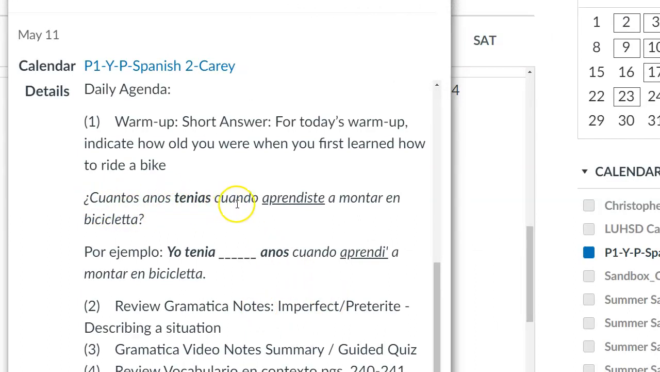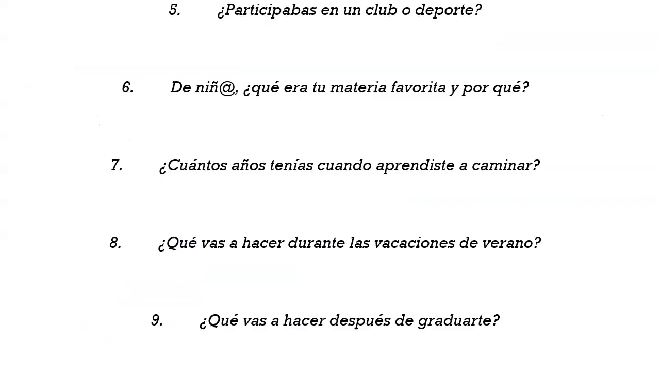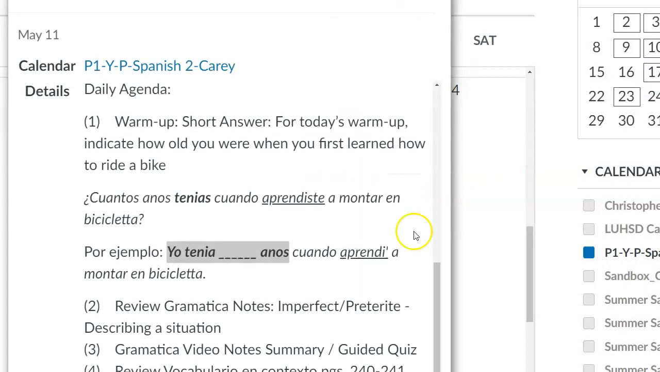For example, ¿Cuántos años tenías cuando aprendiste a montar en bicicleta? You're going to begin by saying yo tenía and then your age. Yo tenía 2 años cuando aprendí a montar en bicicleta. I was 1 or 2 or 3 or however old when I learned how to ride a bike. And again, that's number 7, similar to number 7 on your study guide.